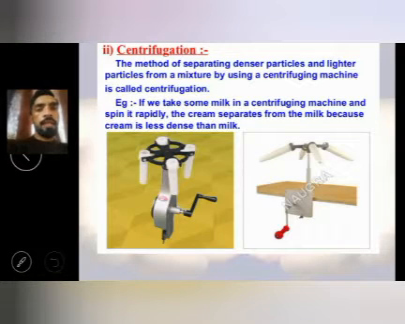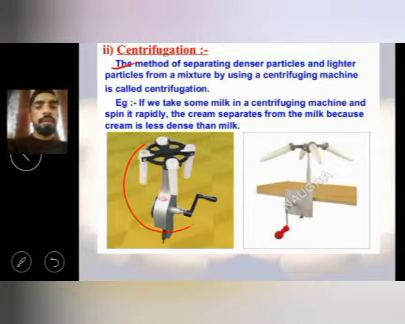Centrifugation. The second method is centrifugation. It is the method to separate denser particles and lighter particles from a mixture by using a centrifuging machine, which is called centrifugation. I think it is present in the lab. This is a centrifugation machine in the lab.